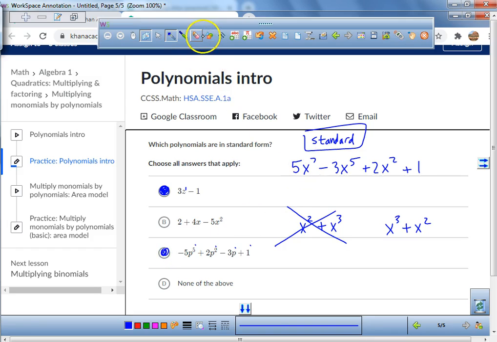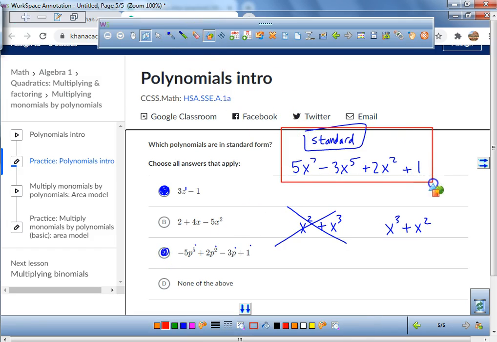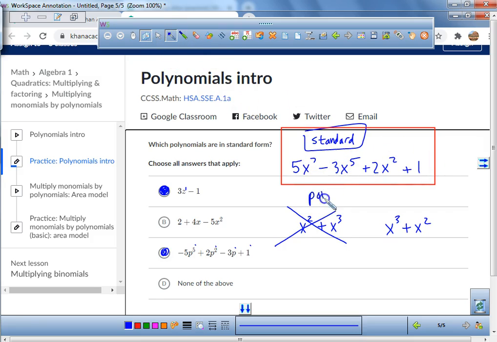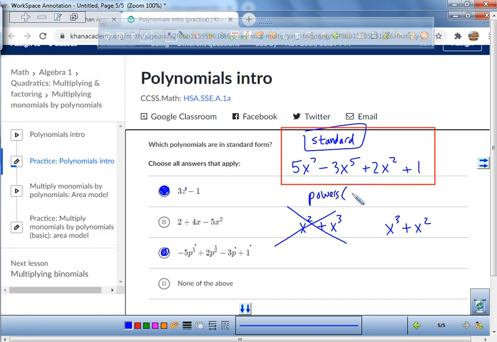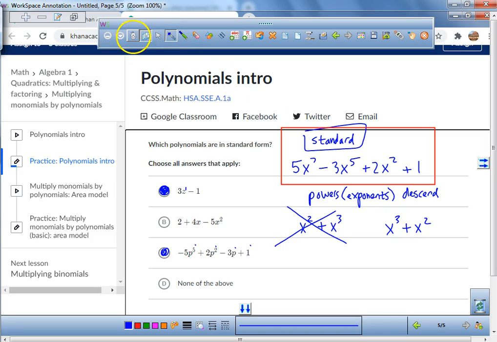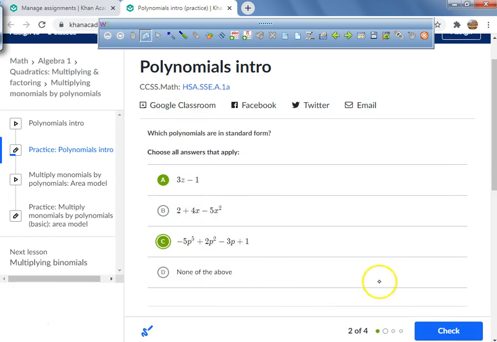What do I want to make sure you understand in your journal? Standard form, what do the powers do? You could write this down. When I say the powers, what am I talking about? The exponents. What's happening to them? They descend. What does it mean to descend? Go lower, from highest to least, or from greatest to least. So make sure you have that in your journal.